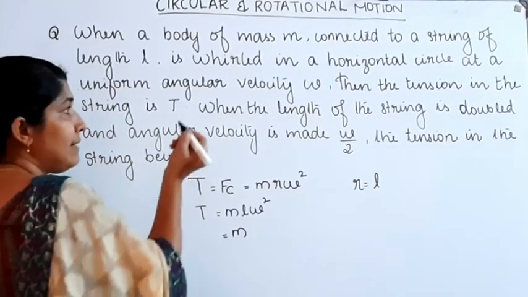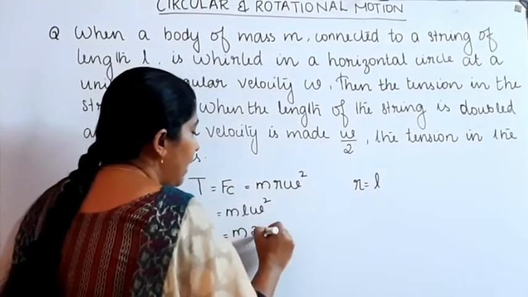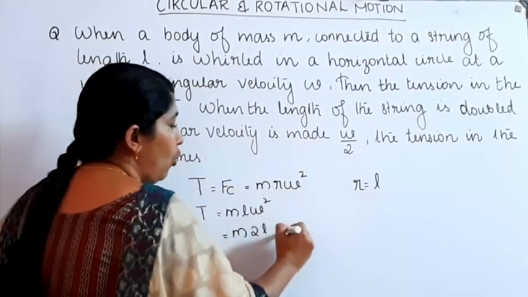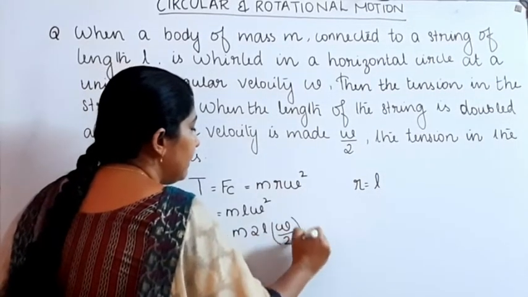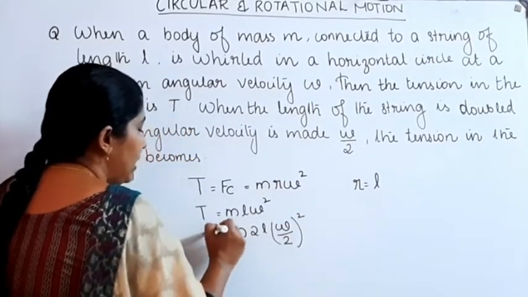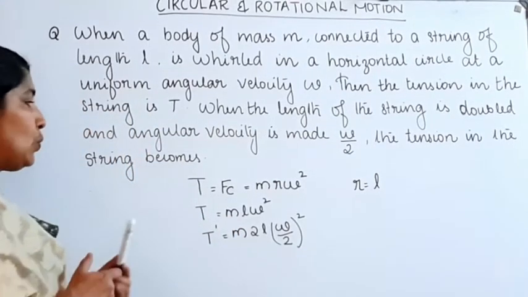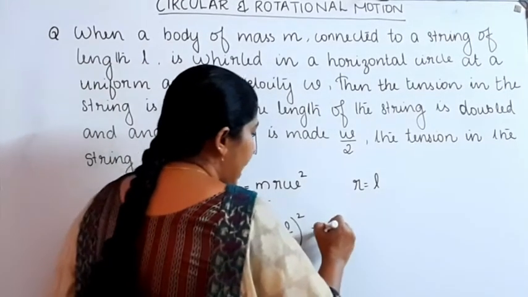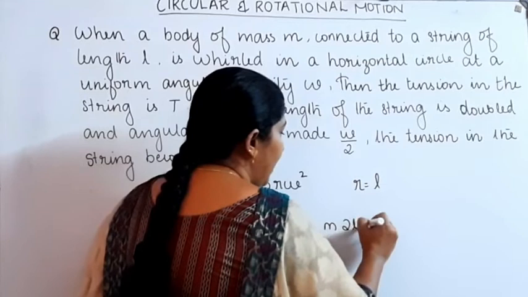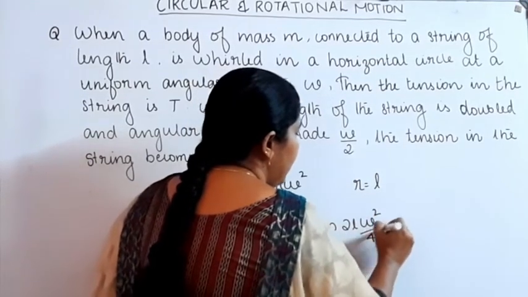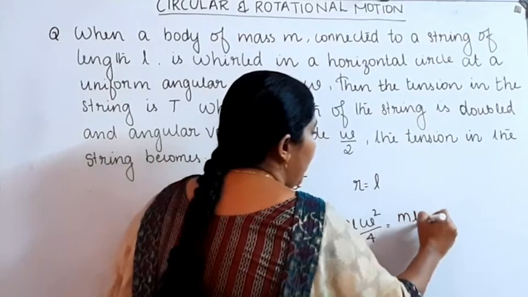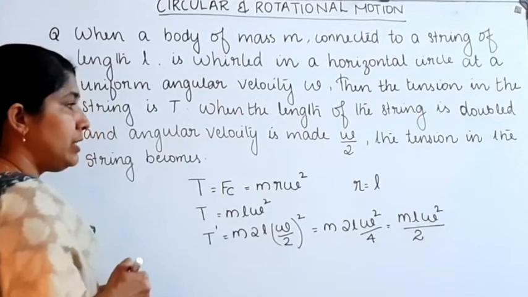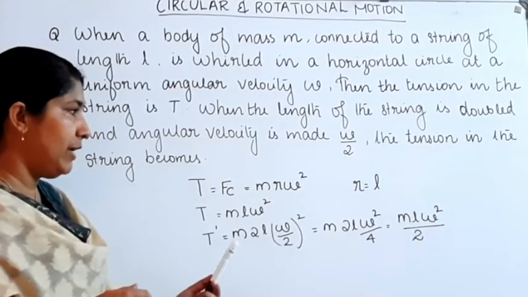The length of the string is doubled, then 2l, and what about omega? The angular velocity is made omega by 2, so omega by 2 the whole square. The new tension T dash is equal to m into 2l into omega by 2 the whole square. On solving, m into 2l into omega square divided by 4 becomes equal to m l omega square divided by 2.